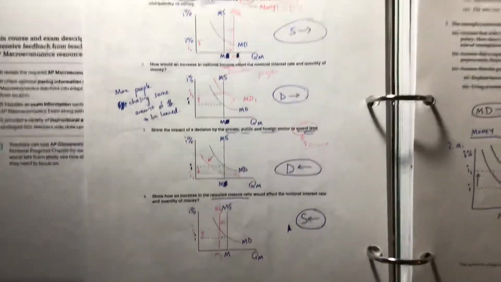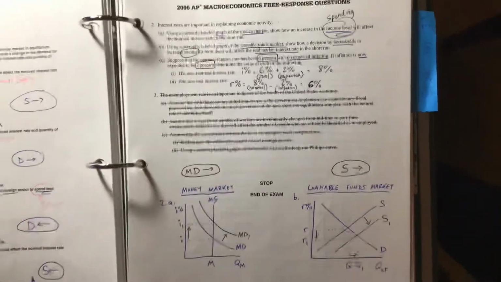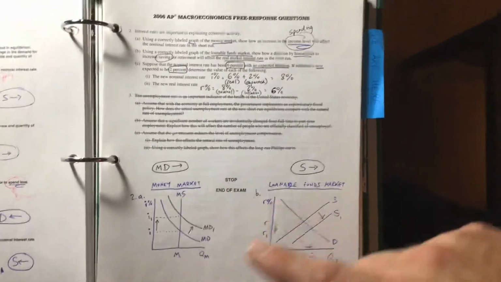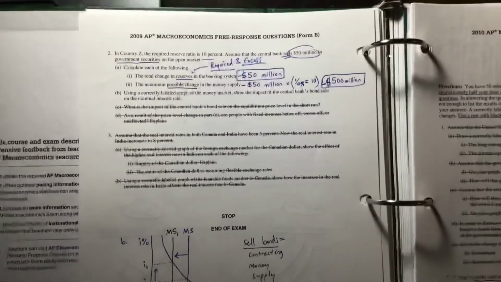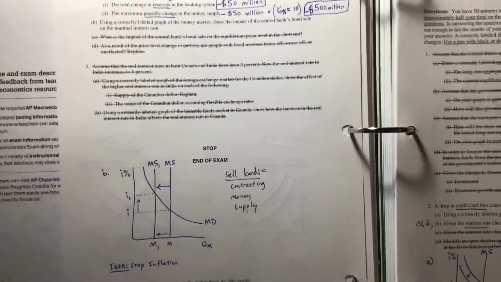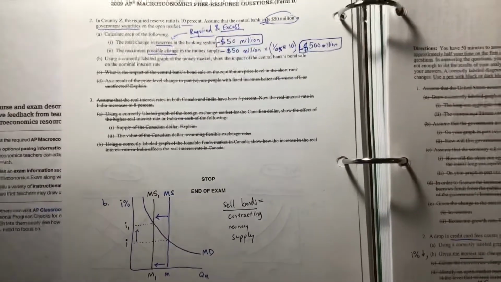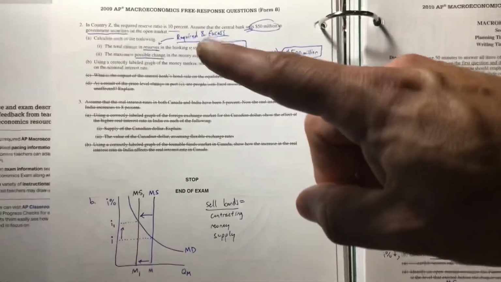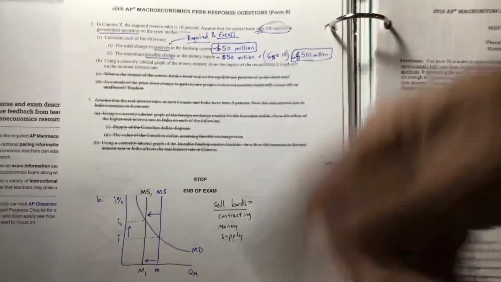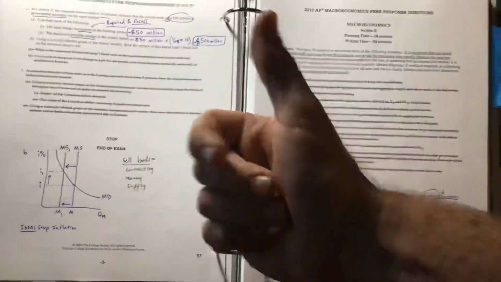On that last day in class, we did some money market practice problems, so you can find those in your notes. Make sure you have them handy. You had a 2006 question that compared the money market with the loanable funds market we started the unit with, so that's a Unit 4 question. The next was a 2009 question where the money supply decreases because the Fed, the central bank, sells bonds. They give out the bonds, they take up the money. They're contracting the money supply. Give me our money back.